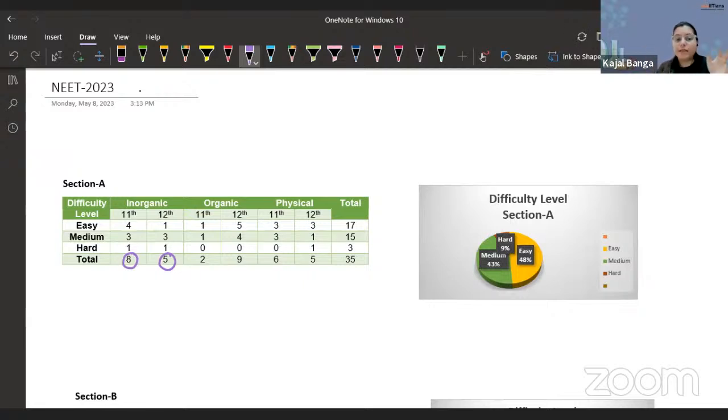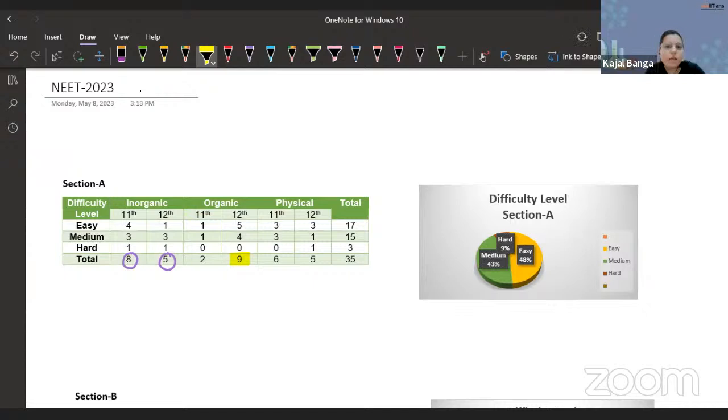As far as organic is concerned, as you can see, there's much more weightage to the 12th grade, and obviously because there were only 2 chapters of organic in the 11th grade, we know that the majority of the questions must have been revolving around 12th grade organic. And in this also, as expected every year, the majority of the questions come from aldehydes and ketones. Obviously, the connection of that particular chapter is not confined, so you can mix up multiple concepts, and that is exactly what we have observed over here.